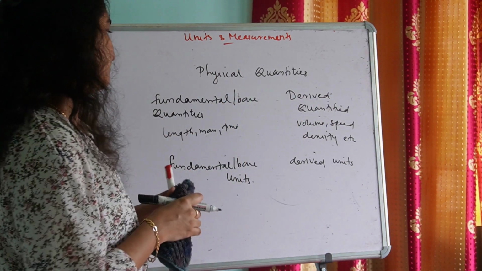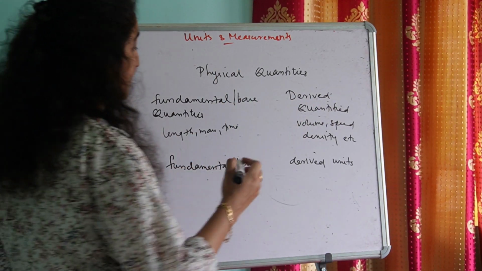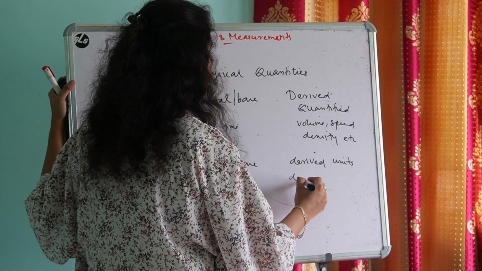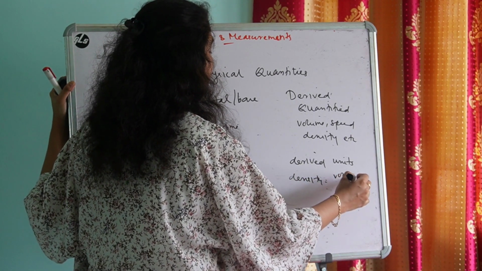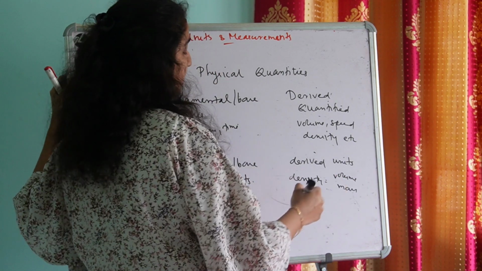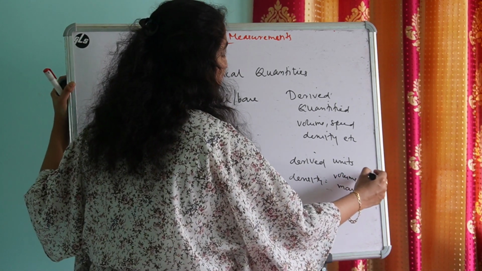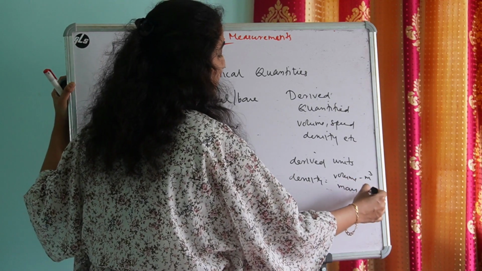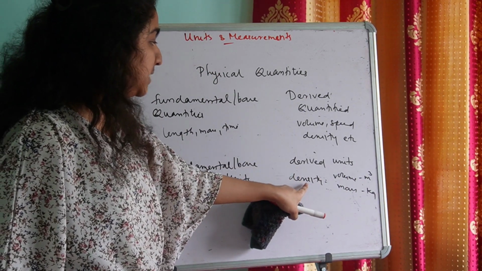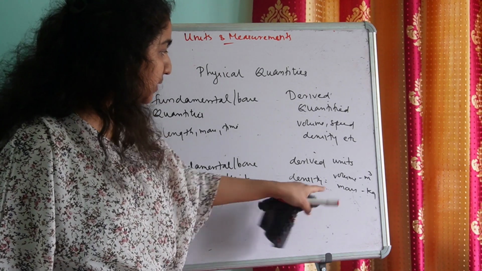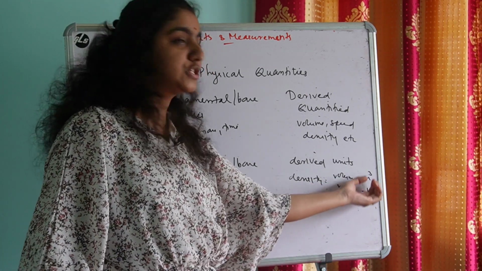Say for example, density depends on two other physical quantities, that is volume and mass. So we know the unit of volume is meter cube and the unit of mass is kilogram. So we can find the unit of density from these two units.